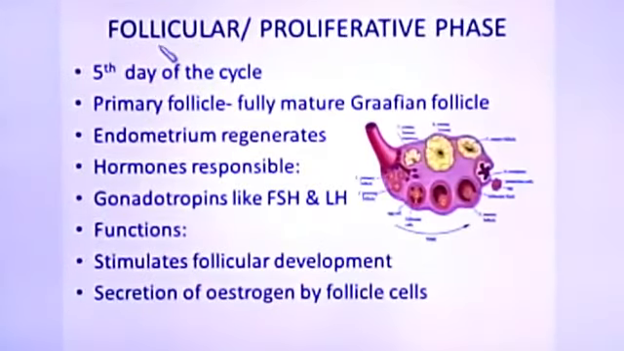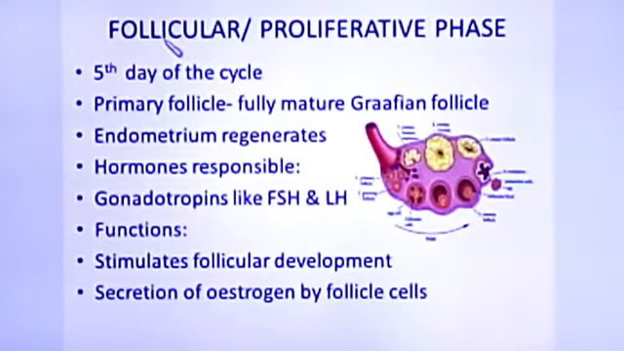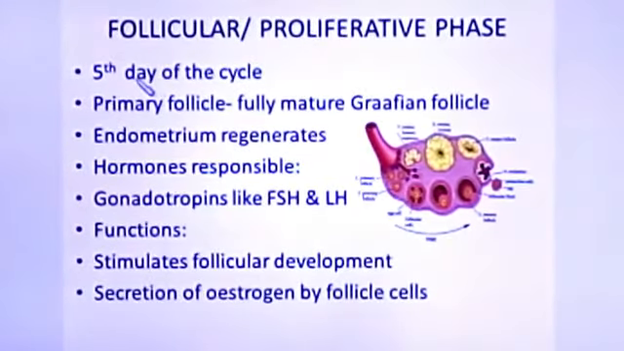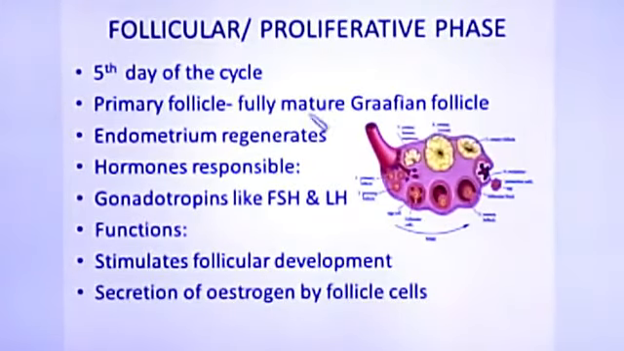Next one, or the next phase, is called the follicular or proliferative phase. It starts from the 5th day of the cycle. So we said that the menstrual phase is 3 to 5 days, and then on the 5th day the follicular or proliferative phase starts. So what are the changes that take place during this follicular phase?